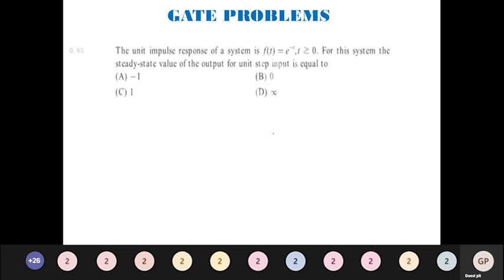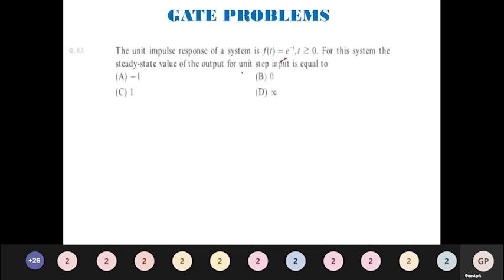Similarly, the unit impulse response of a system is f of t is equal to e power minus t, t greater than or equal to 0. For the system, the steady state value is what they have asked. Follow the same procedure we followed for the previous problem. First find h of t, which is e power minus t, so h of s will be 1 by s plus 1.